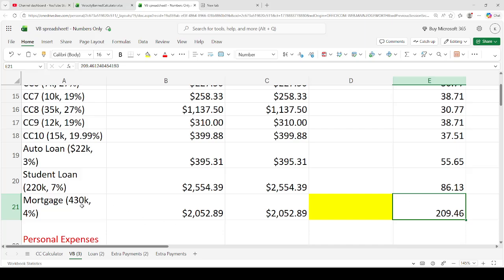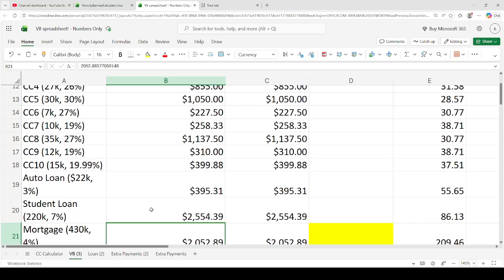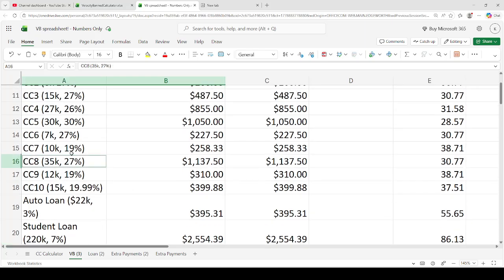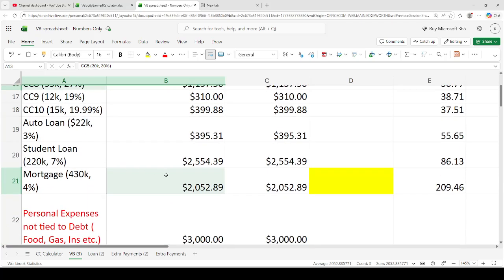Why is that? Because I have to give a huge sum of money to the bank to only get $2,000 of cash flow. $430,000 of debt for only $2,000 of cash flow, right? Whereas we could just pay these two credit cards off, which is about $65,000, for more than $2,000 of cash flow. So why wouldn't I pay these off first, then the mortgage, right?